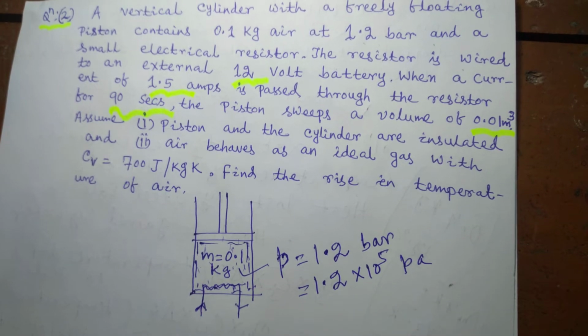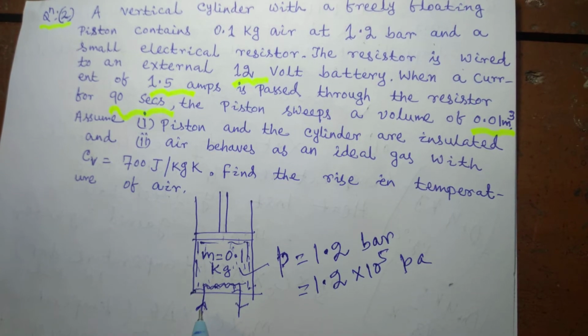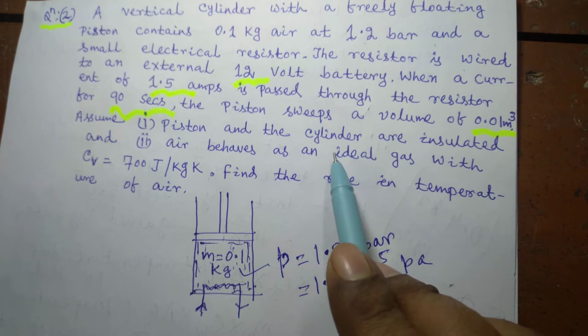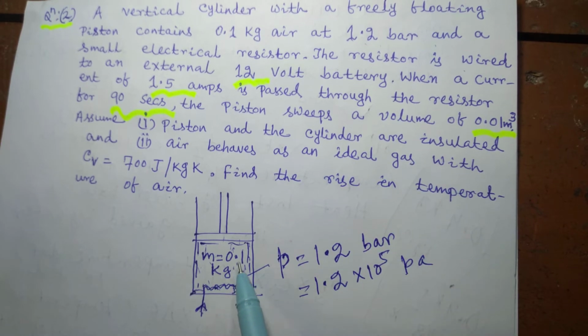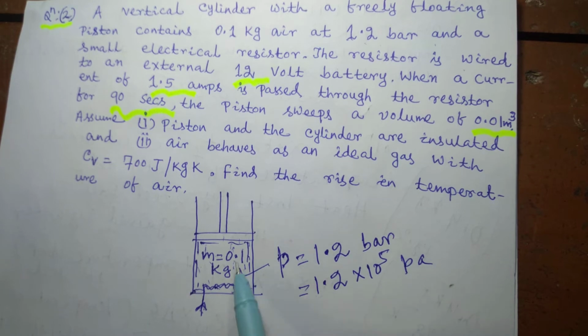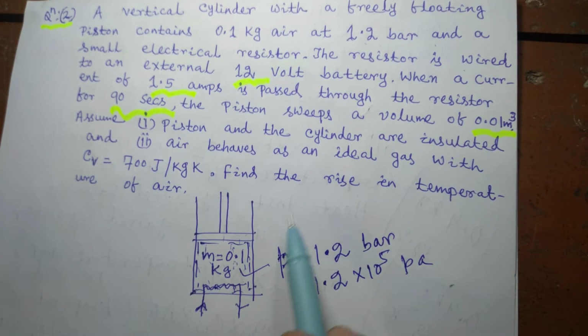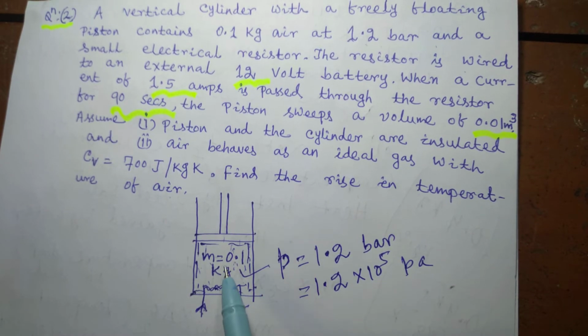Once work is supplied into a system, that is work done on the system, that means this is the energy given into the system in the form of electrical energy. And the piston and cylinder are insulated so that no heat can flow between the system and surroundings, either from system to surrounding or from surrounding to system. No heat transfer can take place.